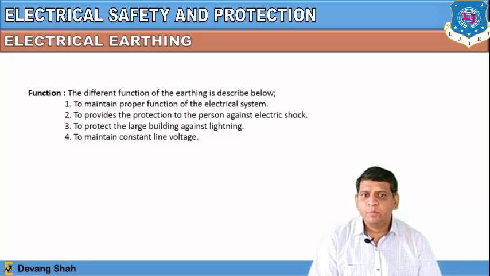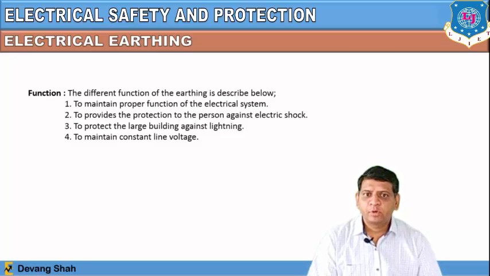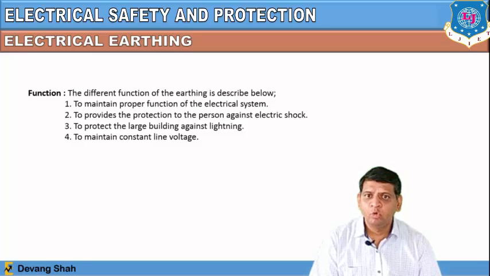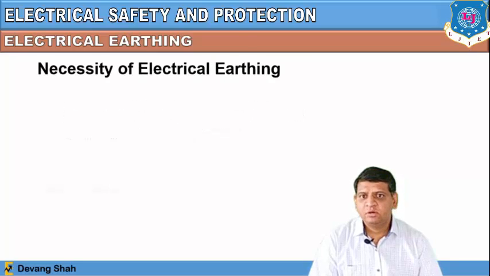To maintain proper function of the electrical system, earthing is required to provide protection to persons against electric shock, to protect large buildings against lightning, and to maintain a constant line voltage. So this earthing line is very important. Even if you have a solar rooftop installation at your home, it also requires proper earthing. So this is a very important terminology to define here, protection by earthing.